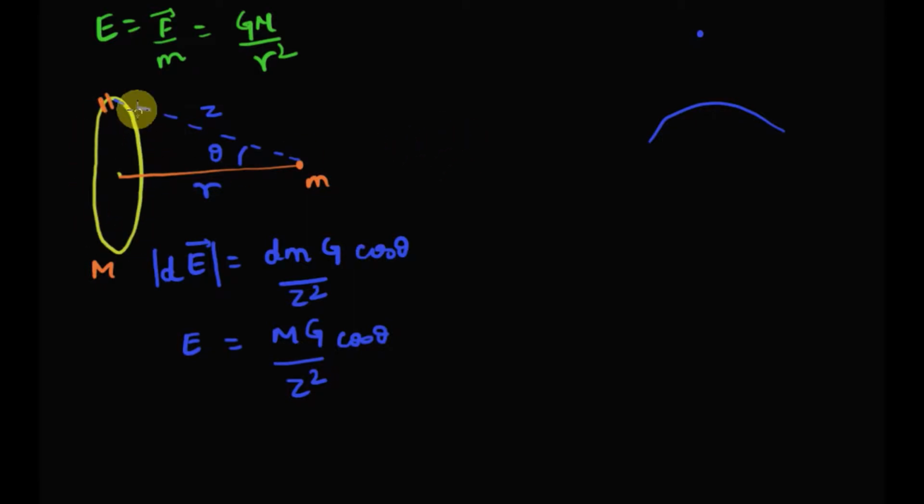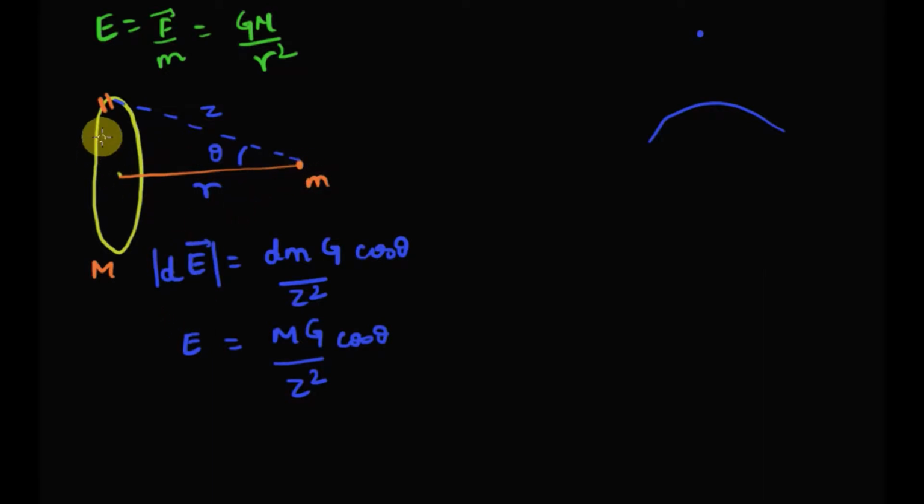So let's say we have a ring and the mass of the ring is capital M, and let's say an object of mass small m is situated at a distance of small r from the center of the ring. So let's find out the gravitational field of the ring on the object of mass small m.